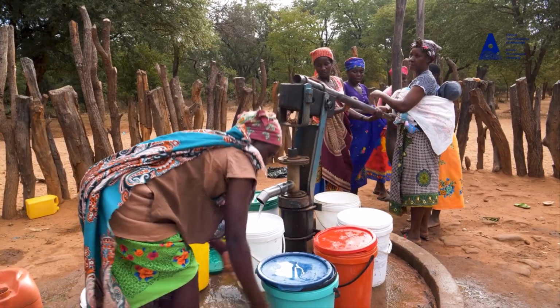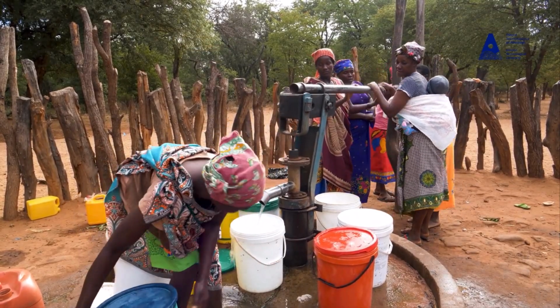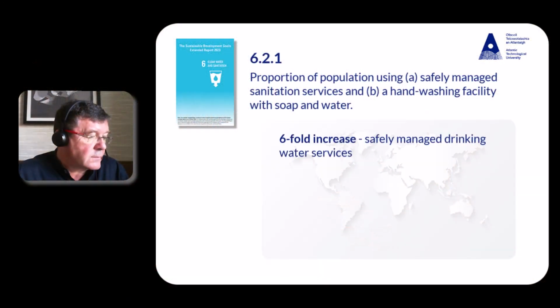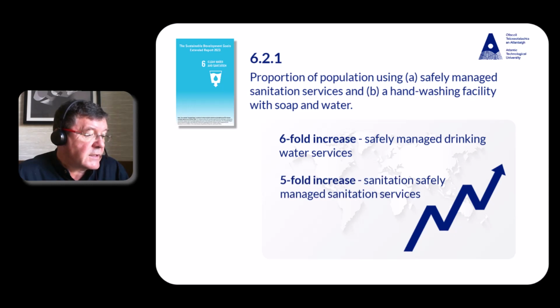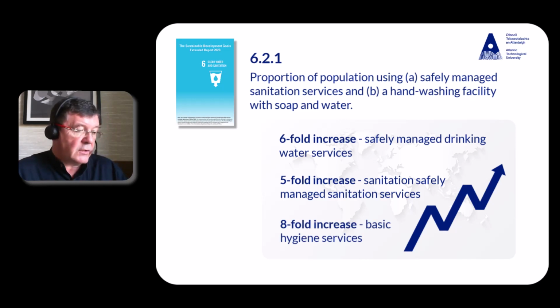Achieving the SDG global targets of universal coverage by 2030 will require a 6-fold increase in the current global rate of progress on safely managed drinking water services, a 5-fold increase for safely managed sanitation services, and an 8-fold increase for basic hygiene services. These are huge challenges.